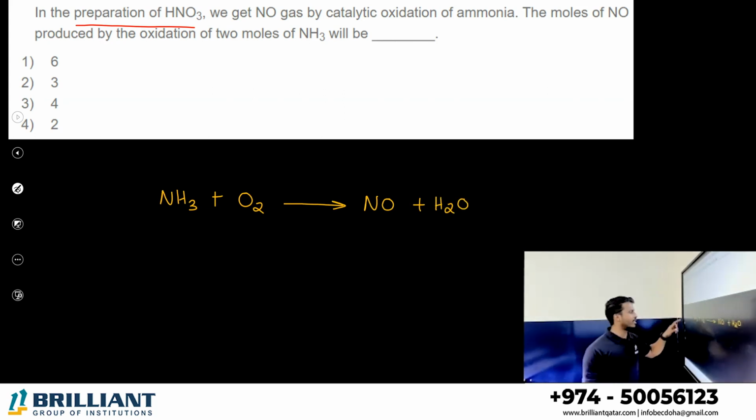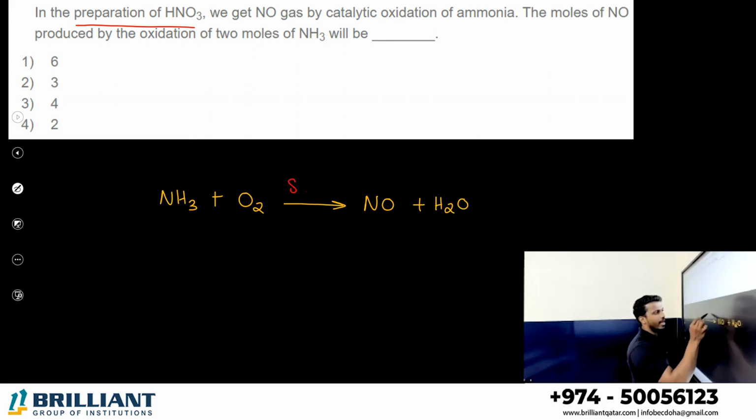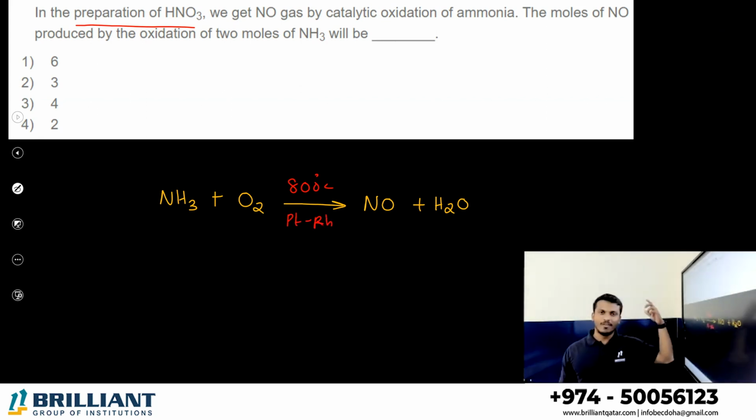Remember this reaction? We discussed that the temperature is around 800 degrees Celsius. The question was, what is the catalyst? Platinum, rhodium gauze. This was one of the second, third or fourth questions we discussed. In the oxidation of ammonia, what is the catalyst we are using? Platinum, rhodium is the answer.